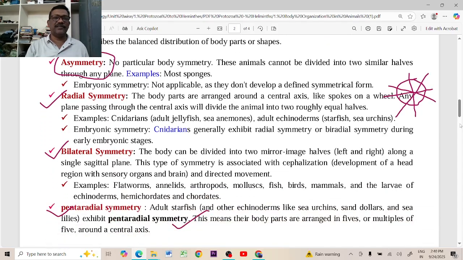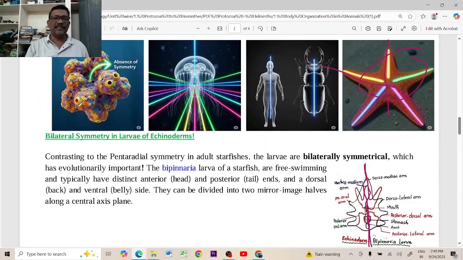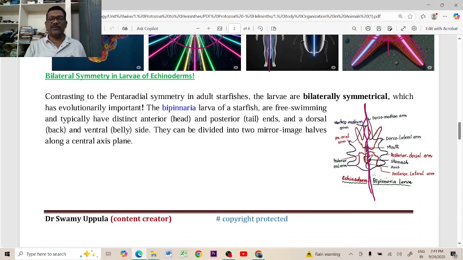So these are the different types of symmetries. The sponge shows asymmetry. You cannot cut the animal into exactly two halves. This is radial symmetry, for example in some of the cnidarians and a few protozoans. This is bilateral symmetry. You can cut the animal into exactly two halves. This is pentaradial symmetry, which shows five directions to cut the animal into exactly two halves.